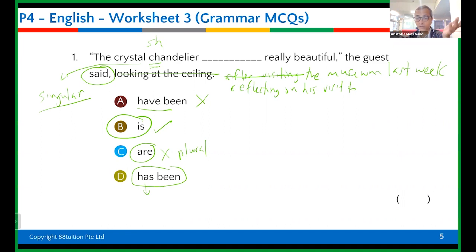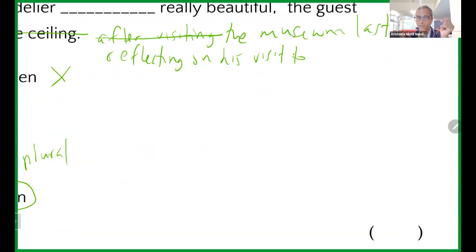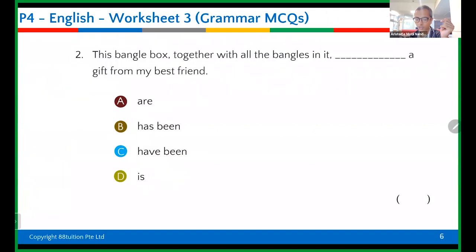Or it could be, I have been to China. That means you're just stating a fact about what you did before. I already did it. Then you say I have been. Like, have you been to Sentosa? You say, yes, I've been to Sentosa. It's just trying to say that you were there before. Okay? But here is nothing to do with has been. It is a fact. He's looking at the thing and he said, look, it's really beautiful. Okay, so you use present tense when it's a fact and when in a dialogue. Okay, let's go next one.